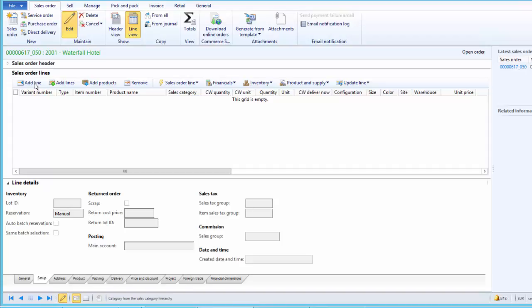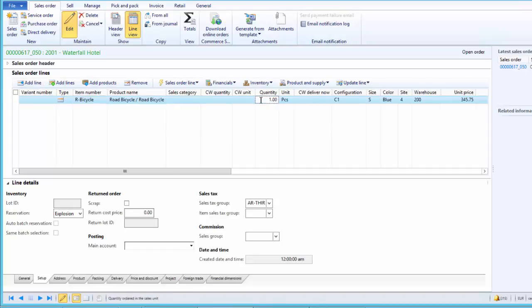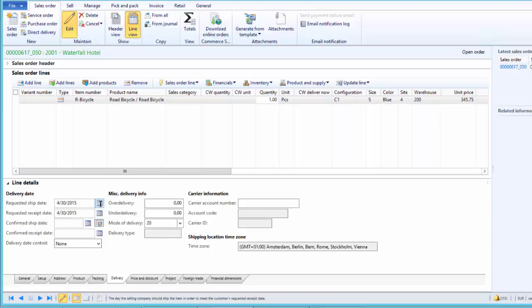Let's create a new sales order line, and let's say this is for 1 piece of bicycle. Under the line details tab, under the setup tab, we need to set the reservation as manual because this is the manual reservation. We will do the reservation manually against the specific batch and serial number. In addition, we can also specify the delivery date here. So let's say we will deliver it today itself. Today is the 30th of April.